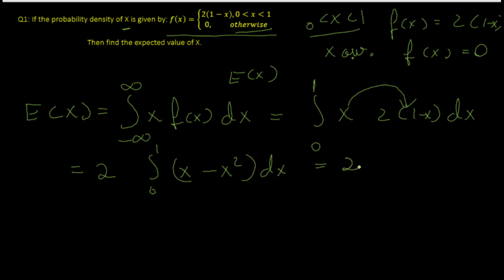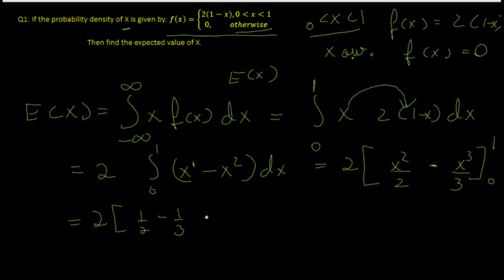I can integrate this and get x squared by 2, because integrating x to the power 1 gives x to the power 1 plus 1 divided by 1 plus 1, minus x cubed by 3, because integrating x to the power 2 gives x to the power 2 plus 1 divided by 2 plus 1, over 0 to 1.